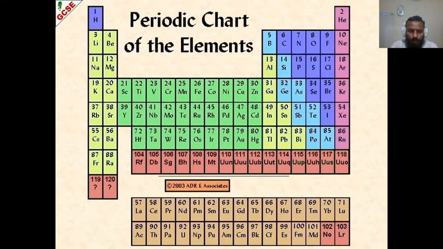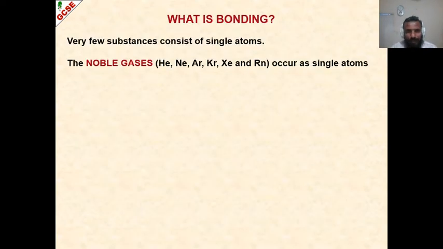Now, you would have completed this topic of the periodic table, so you know very well that the extreme left hand side are the metals, and the right hand side are the non-metals, and the extreme right hand side are the noble gases. Now, noble gases. Why do we call them noble gases?